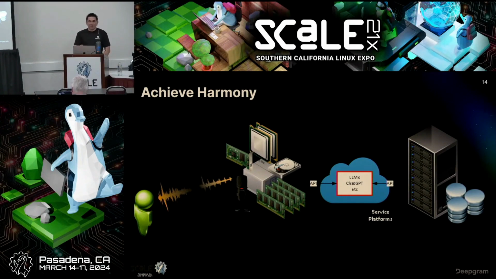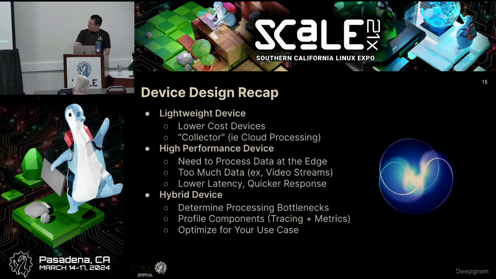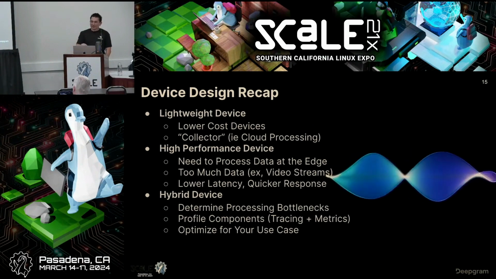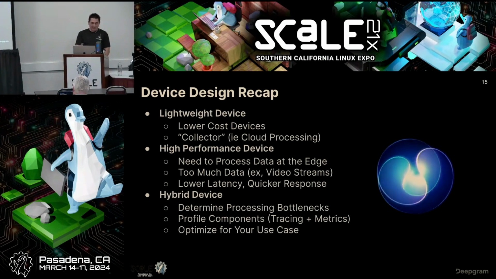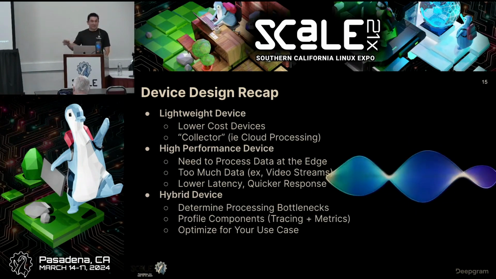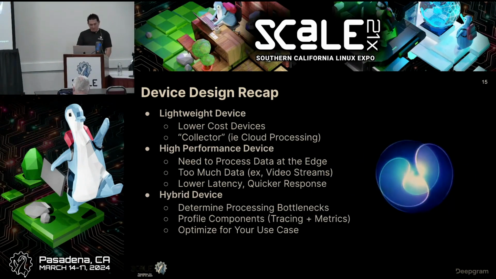You might want a little more on your device so that there isn't any lag and it can process things locally a lot quicker. And it always comes back to what workloads it's going to run. What do I want it to run? How fast do I want it to run it? What is this going to cost me to build with this kind of hardware? Keep throwing in these recaps, so if you want to take a look back later: thin client devices are going to cost less because you don't have as much hardware, or you could have a very beefy device where you have GPUs and all that kind of cool stuff.